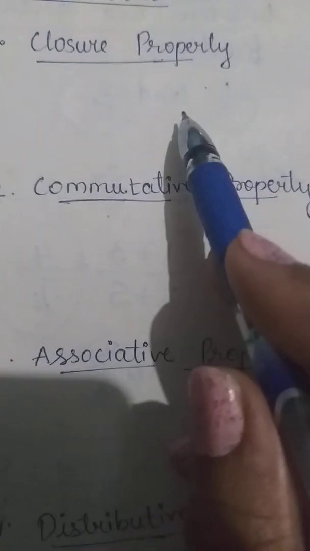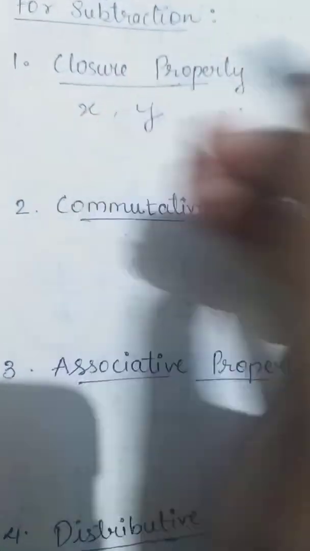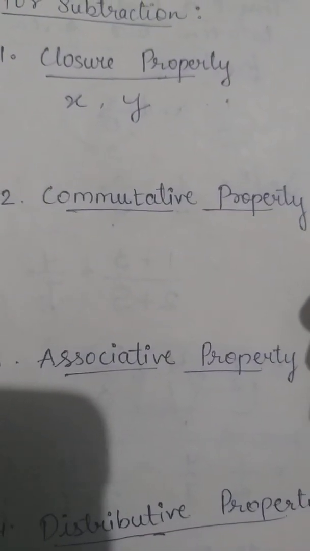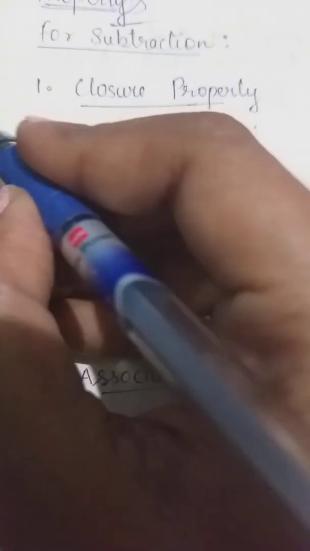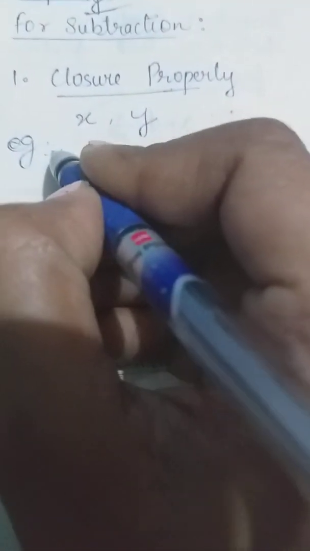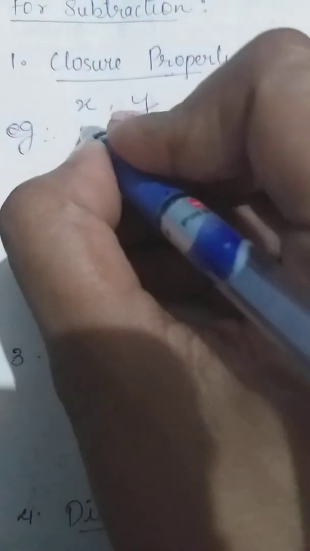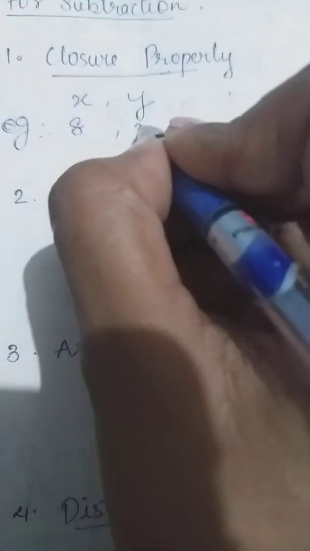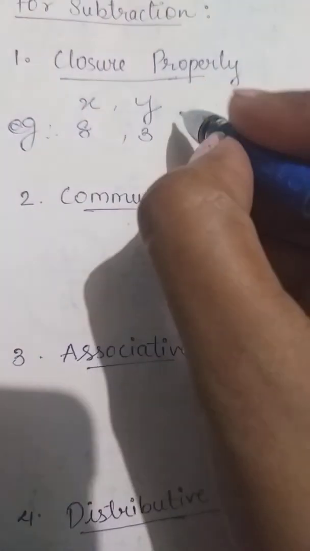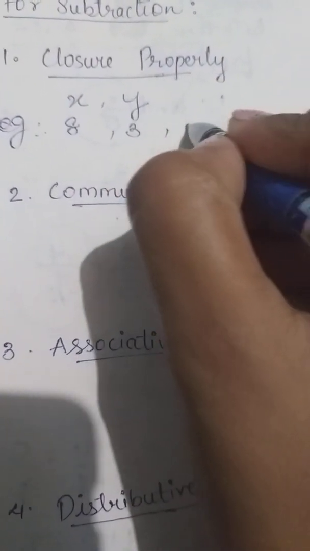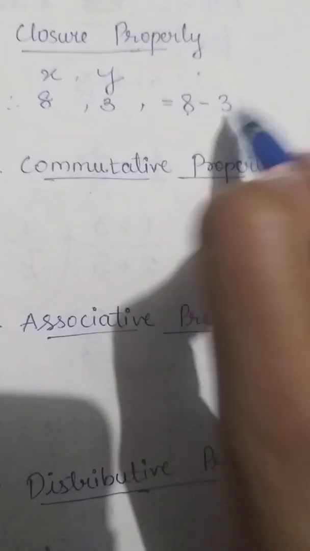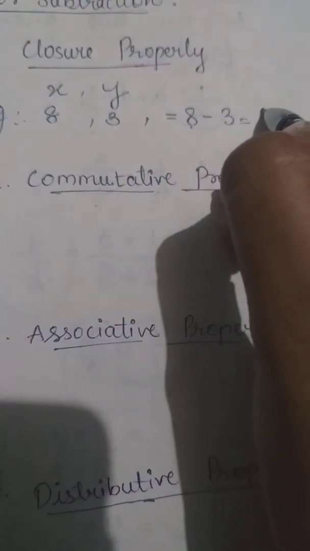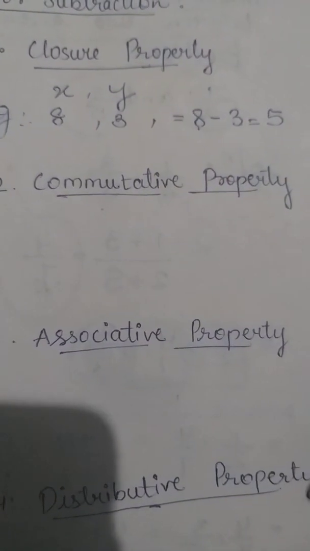In the closure property, if x and y are two whole numbers, then x minus y is not necessarily a whole number. I'll explain with an example. For example, 8 is a whole number and 3 is also a whole number. 8 minus 3, that is whole number minus whole number, is equal to 5, which is a whole number.